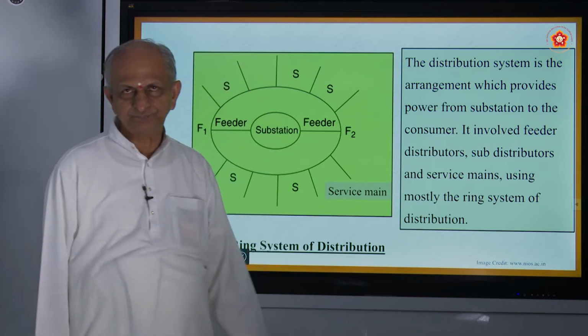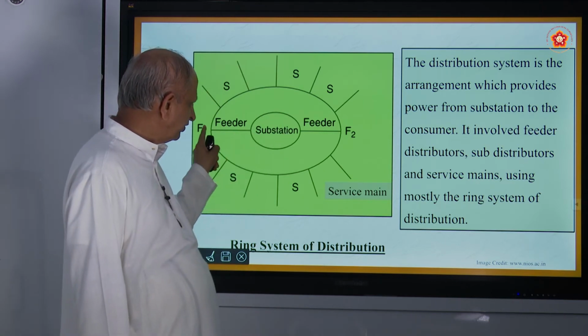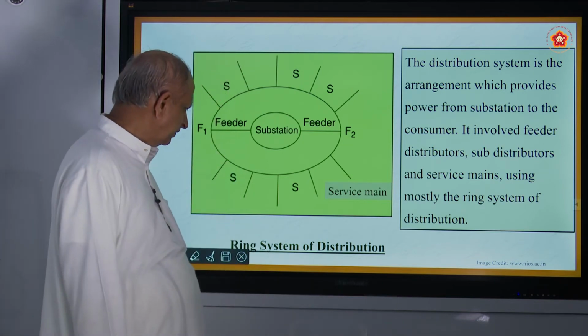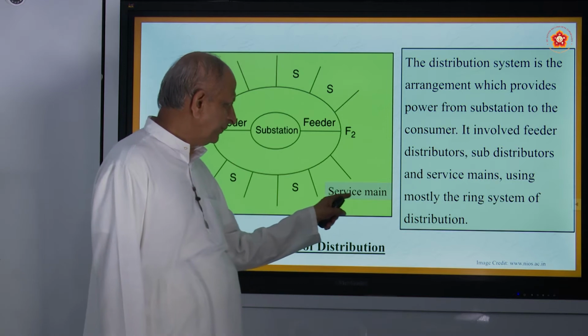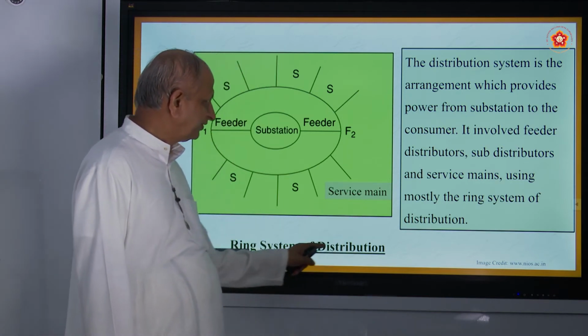The main, what comes to the substation, is distributed to different houses or factories through the help of service main, and this is what is called the ring system.